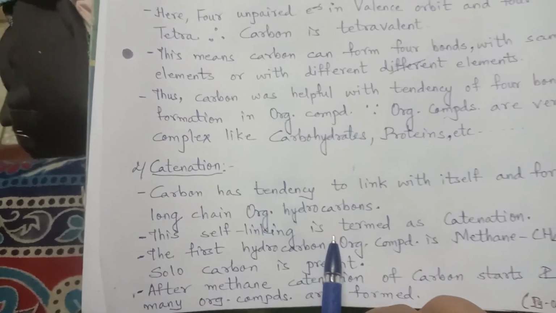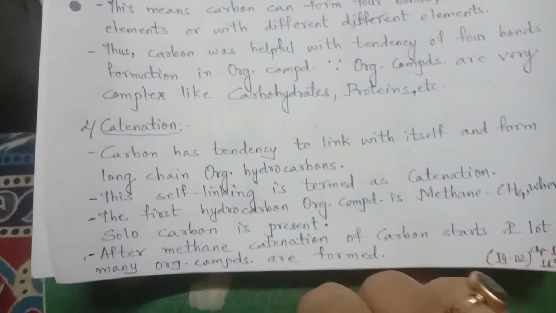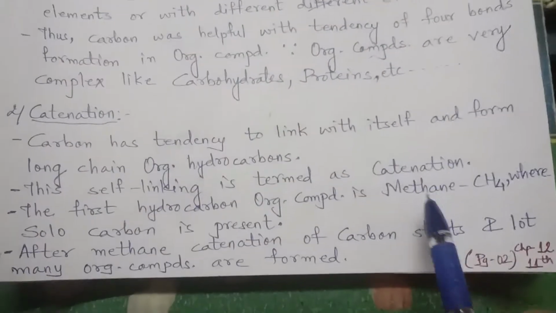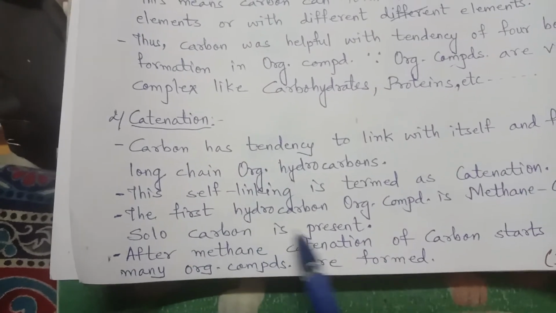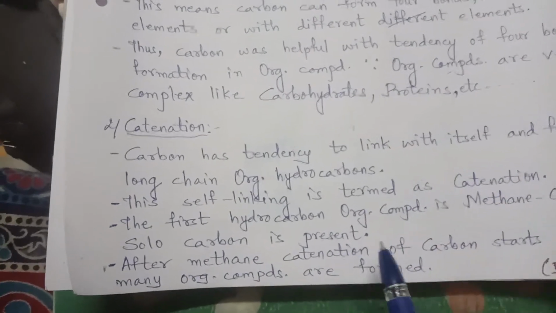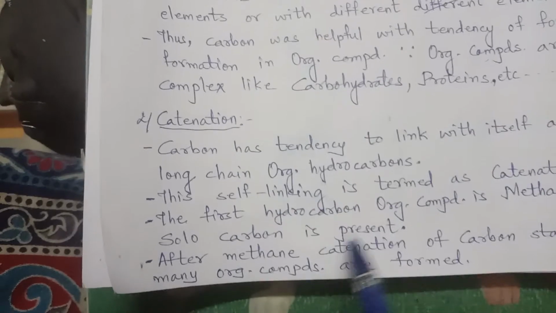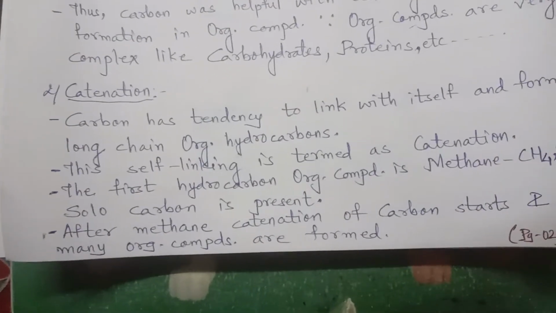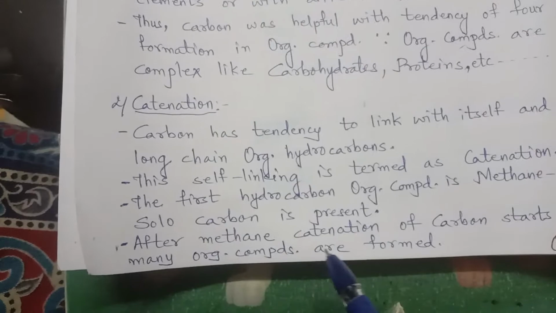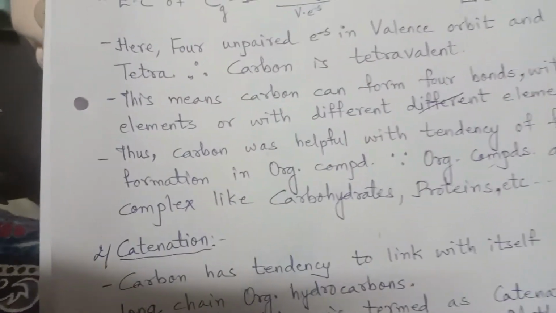That property is catenation. The first organic hydrocarbon compound is methane, CH4, where a solo carbon is present. Solo, that means a single carbon. Rest of the others are having more than one carbon. After methane, catenation of carbon starts. Catenation, that means self-linking of carbon, starts, and many organic compounds are formed.